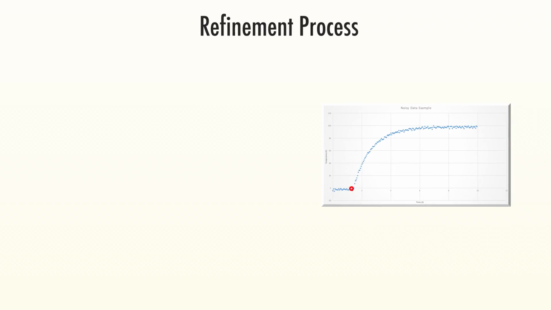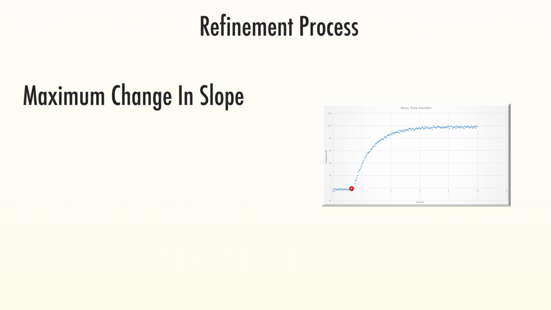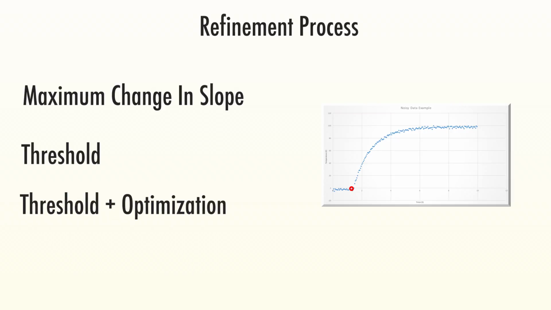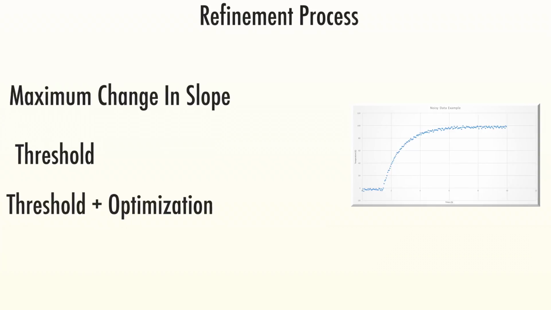There were some drastic changes throughout the whole refinement process. However, the most important ones had to do with TS. We found three methods of finding TS: finding the maximum change in the slope, using a threshold, and using a threshold followed by an optimization algorithm. All of these refinements were made to provide more accurate results for TS. Around 5 seconds were sacrificed for these refinements.